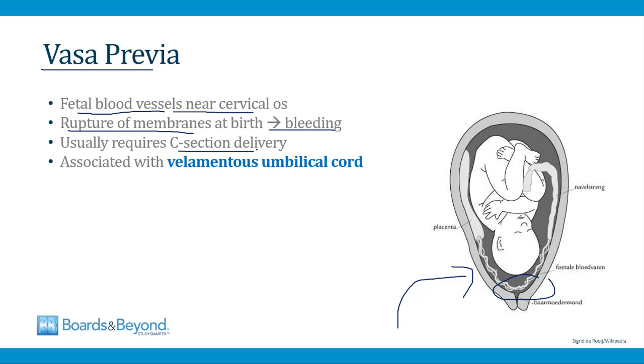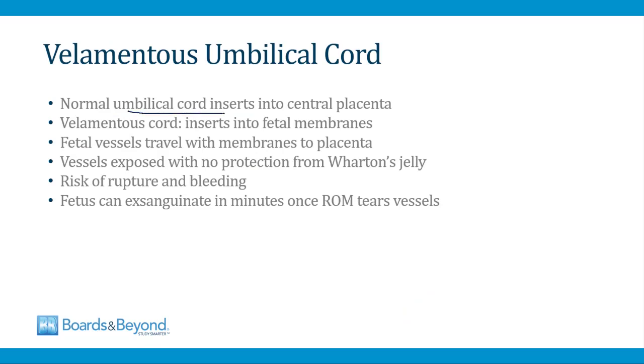And in most cases, vasa previas are associated with a velamentous umbilical cord. So let's talk about that now. Normally, the umbilical cord inserts into the center of the placenta, but in a velamentous cord, the umbilical cord inserts into the fetal membranes and then travels with the fetal membranes to the placenta. When this happens, the fetal vessels are exposed. They're not protected by Wharton's jelly like they usually would be, and this makes them prone to rupture and bleeding,